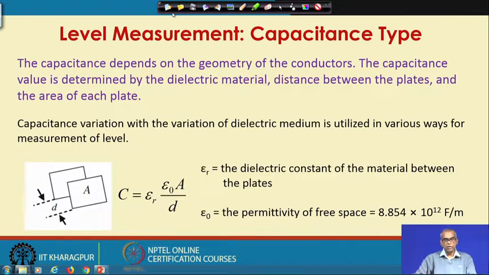The capacitance variation with the variation of the dielectric medium is utilized in various ways for measurement of level.